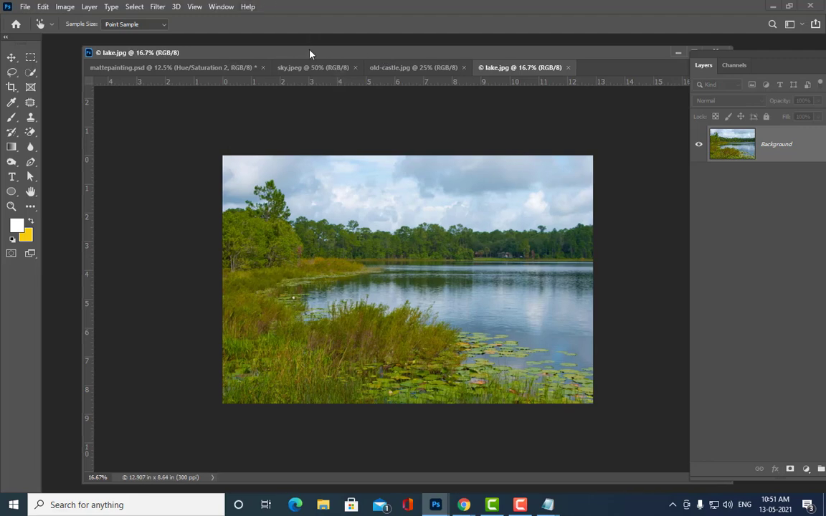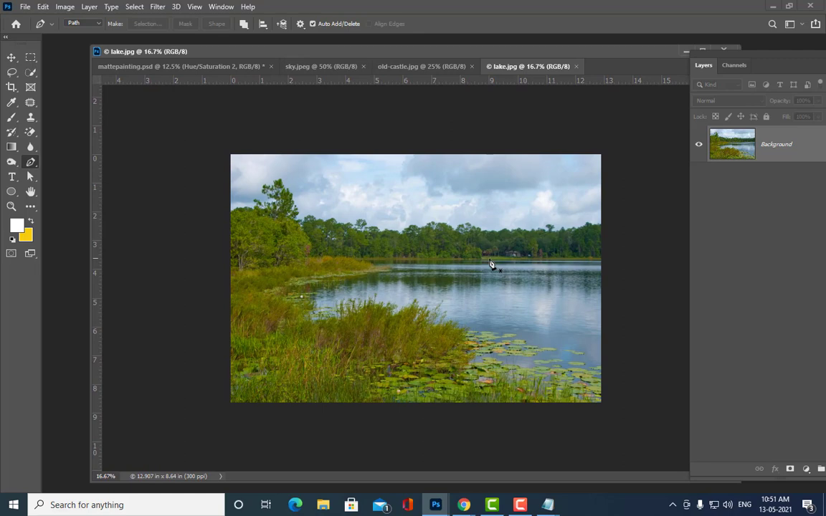Right. So what is the next step? So we'll select the lake exactly like how we have selected the grassland. So again I'm going to just draw a path like this.